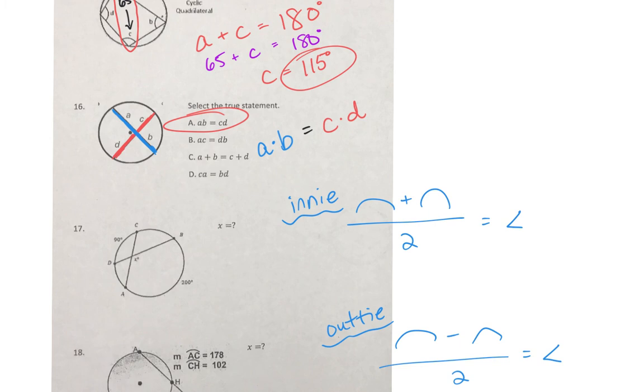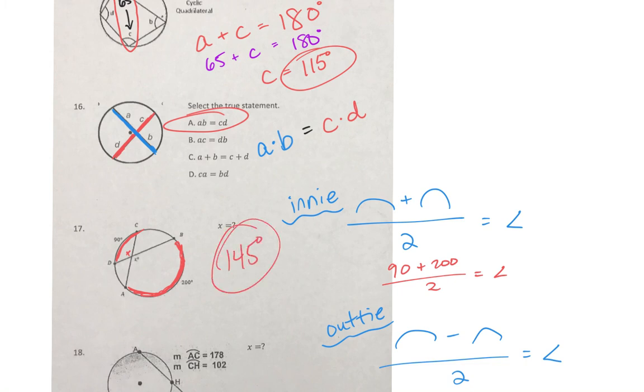Nice work. So fill in the blanks, guys, and I'm going to do this super fast because we're about out of time. We know the arc is 90 and 200 divided by 2 should give me that angle. See, these two arcs, 90 and 200, go with that angle and its brother angle over there. And so do some math. 90 plus 200 is 290 divided by 2. 145.